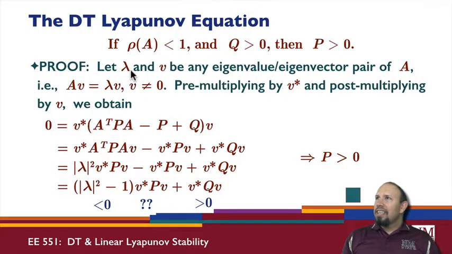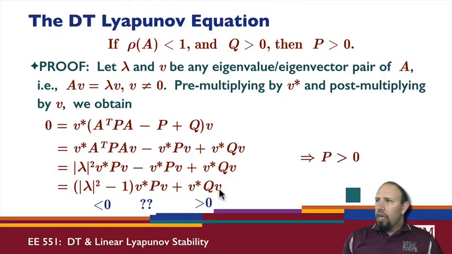Now, since the spectral radius of A is strictly less than 1, that means the eigenvalue of A is strictly less than 1 in magnitude. Notice I just picked any eigenvalue, eigenvector. Since the spectral radius is less than 1, the eigenvalue must have magnitude less than 1, because the magnitude of whatever eigenvalue I pick has to be less than or equal to the spectral radius, which is less than 1. So lambda squared in magnitude must be less than 1, so this quantity must be negative.